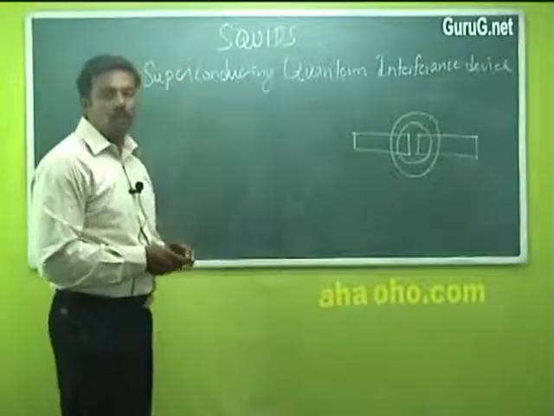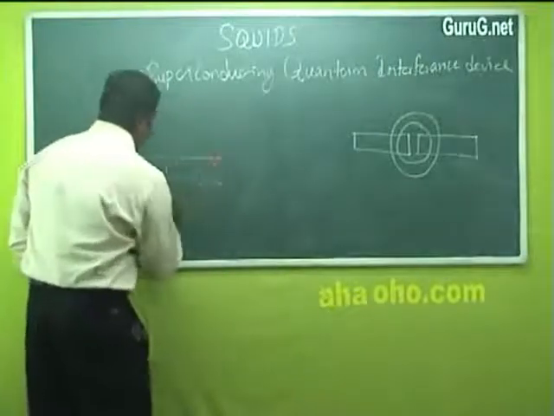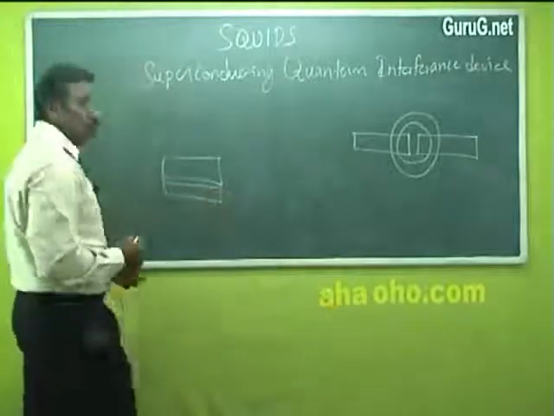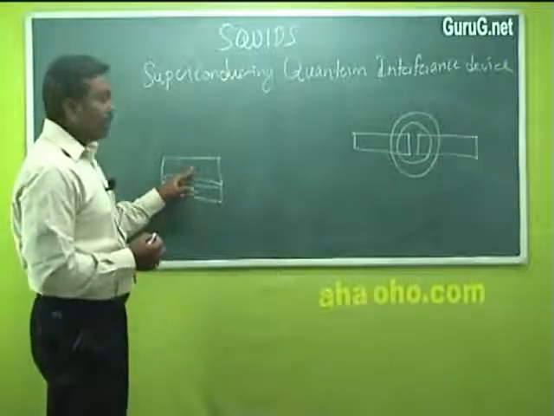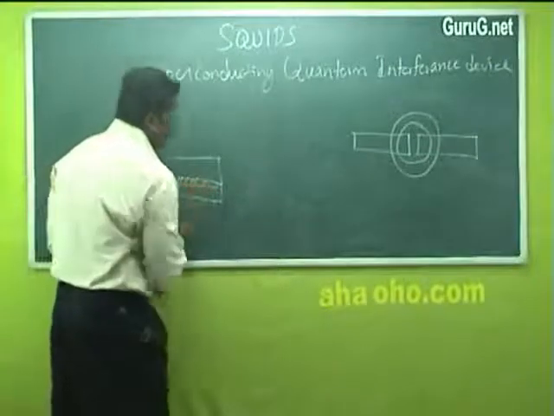First we should know what the Josephson effect is. Let us consider two superconducting materials separated by a small insulating material.